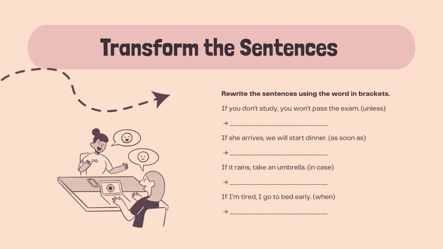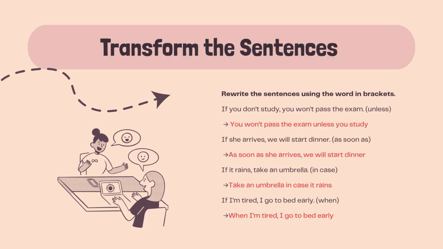Transform the sentences. Answers. Rewrite the sentences using the word in brackets. If you don't study, you won't pass the exam. Unless. You won't pass the exam unless you study. If she arrives, we will start dinner. As soon as. As soon as she arrives, we will start dinner.